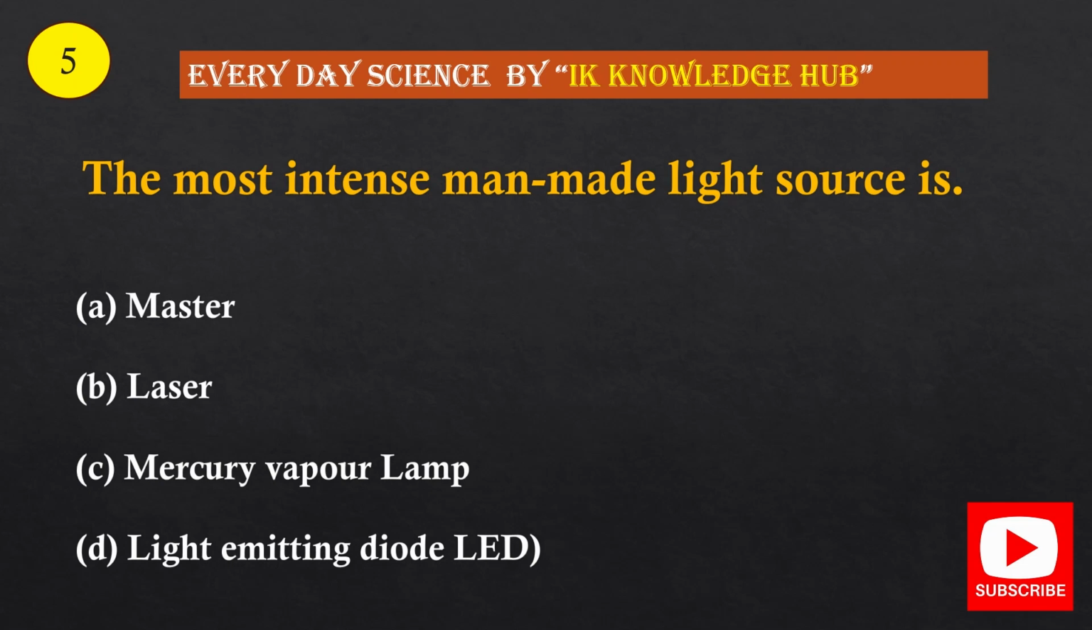Question number 5. The most intense man-made light source is: Option A, maser. Option B, laser. Option C, mercury vapor lamp. Option D, light emitting diode. And the correct option is option B, laser.